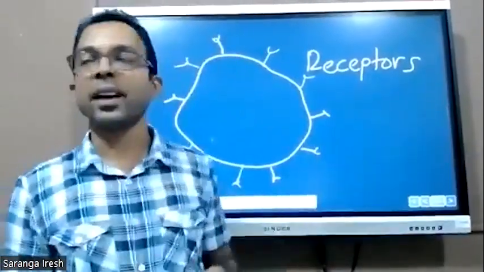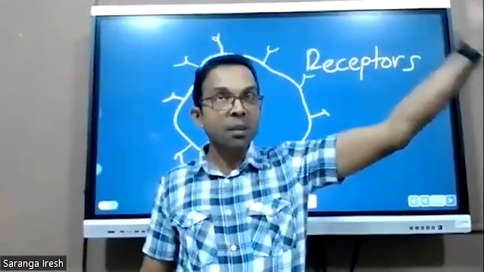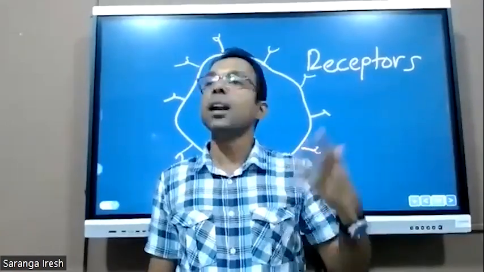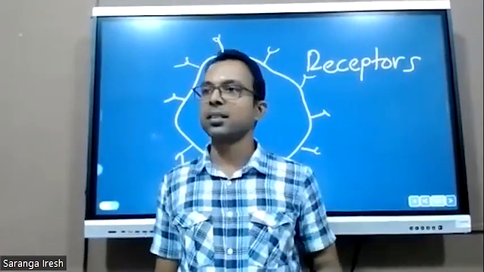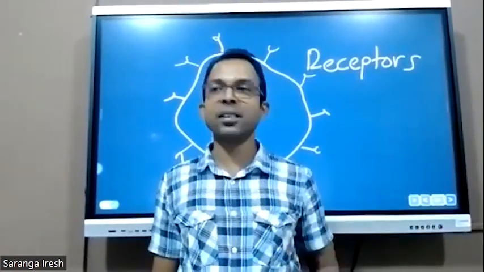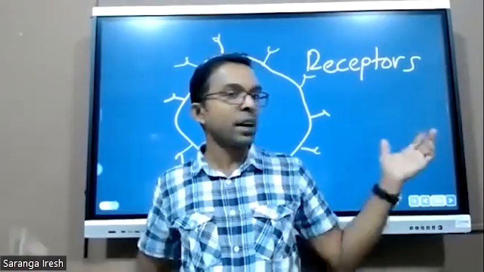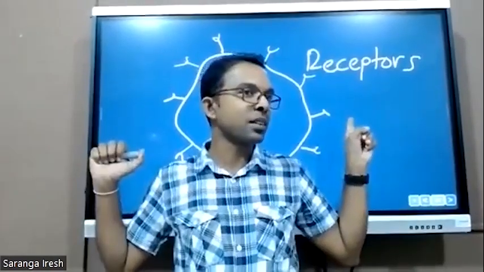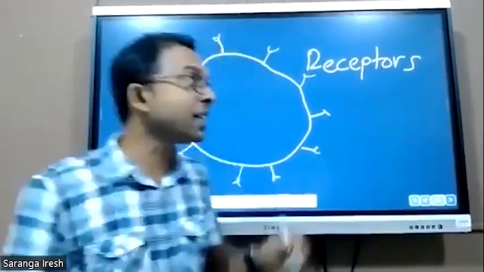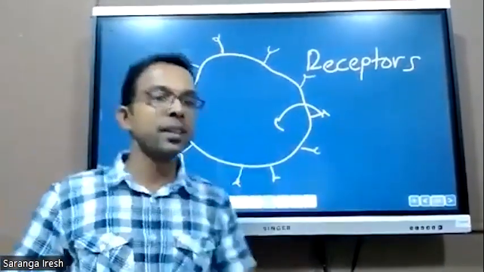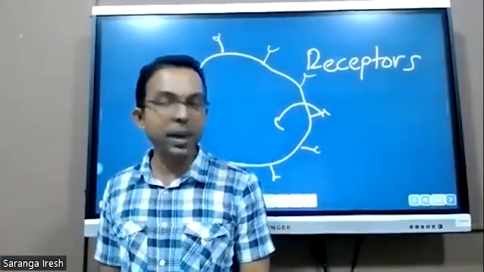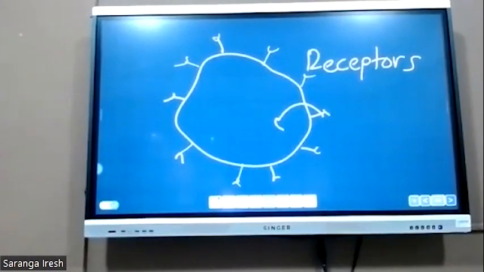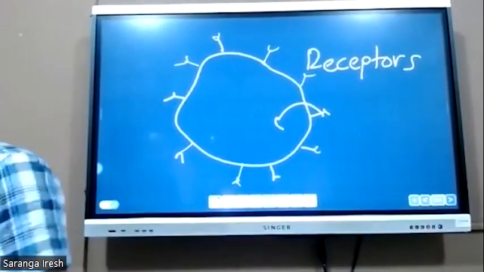These antennas will catch the signals which are coming from outside. Are they radio signals? No. Signals means light, sound, chemicals, smell, heat. Those are the signals. When the outside environment is so hot, that is sensed by these receptors and they send a signal to the cell to initiate some actions. Therefore, the cell membrane is able to detect the signals or stimulations from the outer environment.